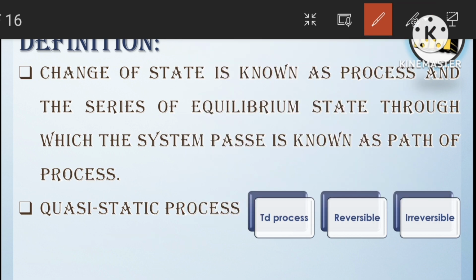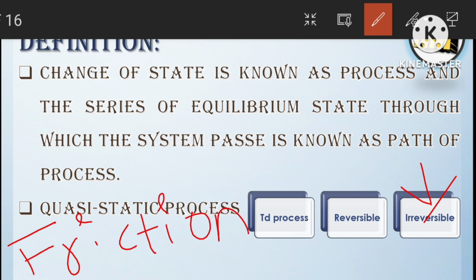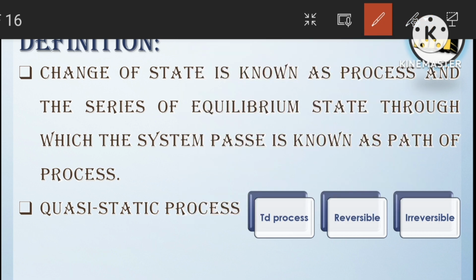And the main cause of irreversible processes is friction. We can say that a frictionless and quasi-static process is nothing but a reversible process.